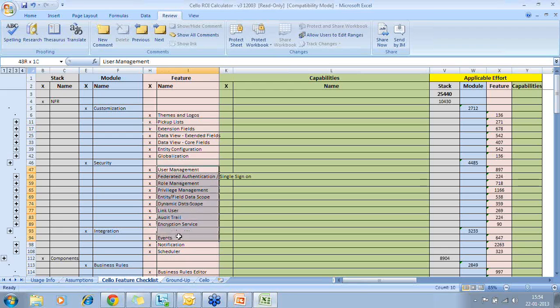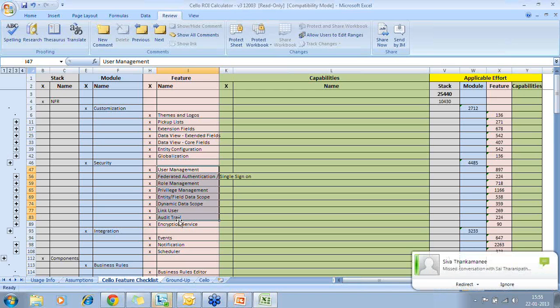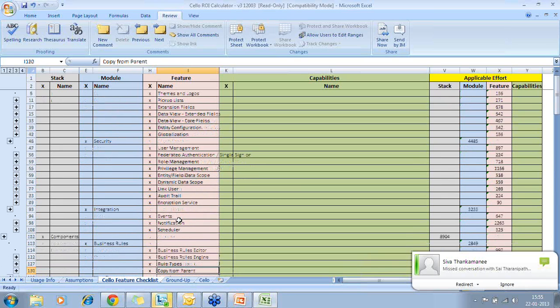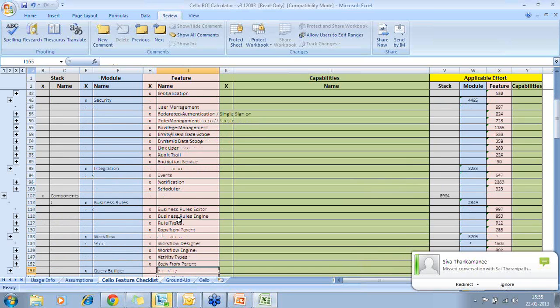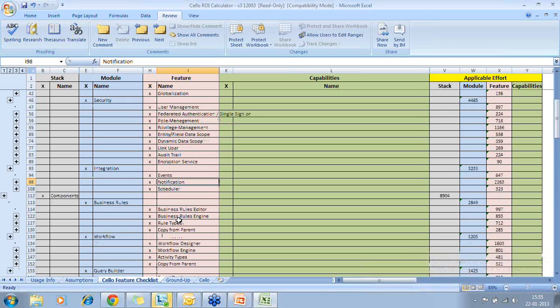Similarly, user security management deals with user, role and privilege management. One thing that typically happens is people would like a granular level of control, which means they don't want to stop at just a permission level, but want to handle it at a role level, a permission level, an entity level, a user level. They want a very granular security matrix dimension, so that they can exactly specify what a user can and cannot do within the system. Notification, like we saw, is the ability to send out emails, FTP kind of things.